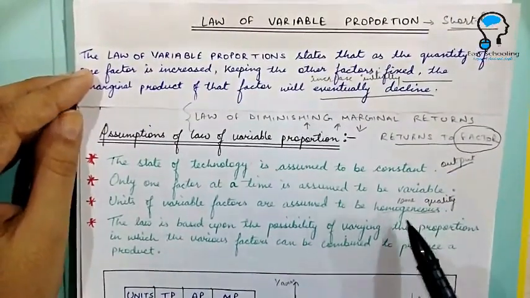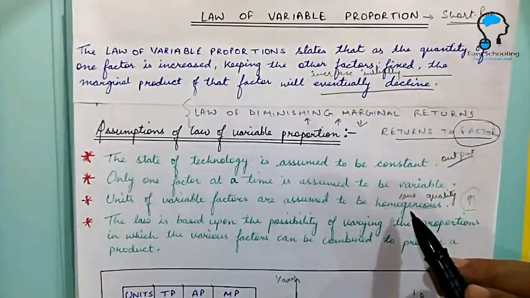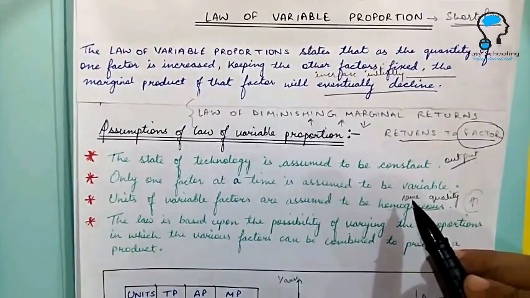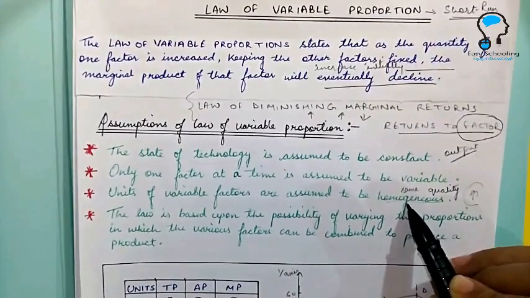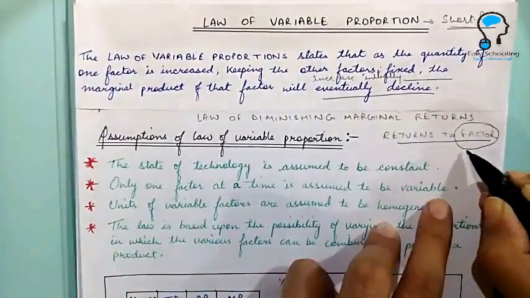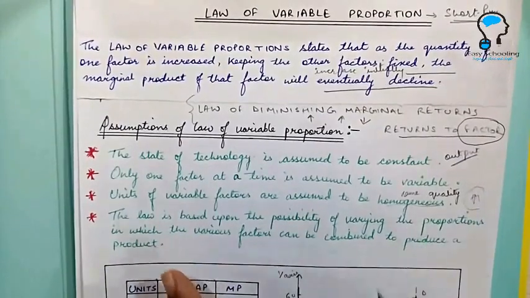Homogeneous means they are assumed to be of the same quality. Otherwise, what will happen? The law of variable proportion will show us the combined effect of change in variable input with the quality of input. It will show us the change in input along with the change in quality of input. So all the variable factors are assumed to be of the same quality.